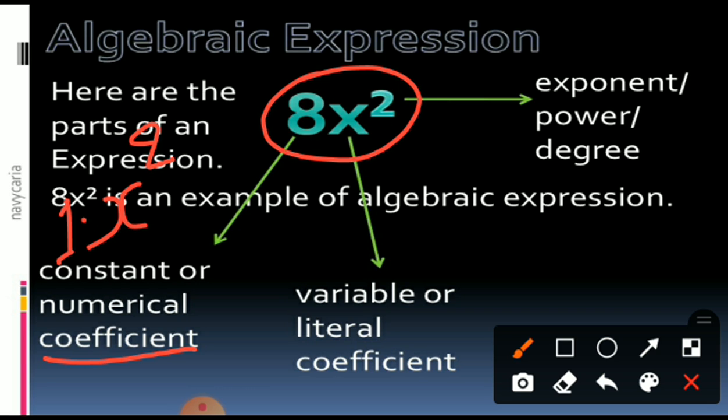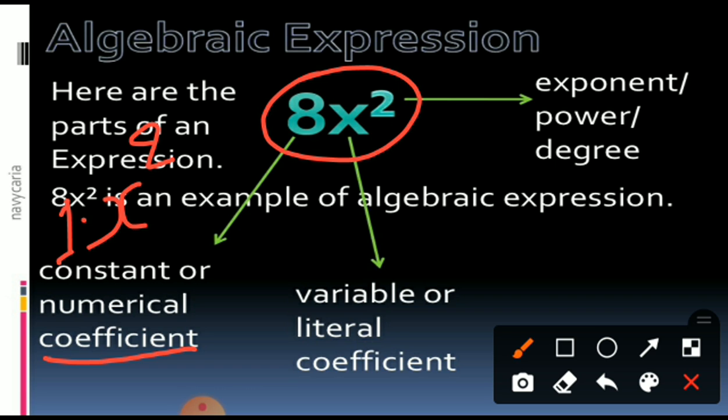Is it clear? Now look at the variable. The names of variables are denoted with alphabets, mostly small alphabets A to Z. It is called a variable or literal coefficient. What about the power or degree or exponent?